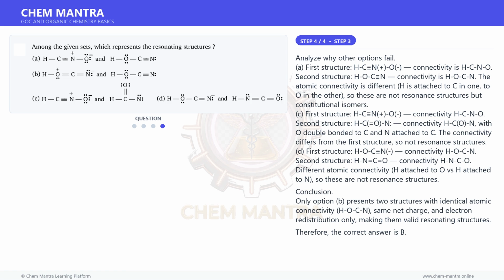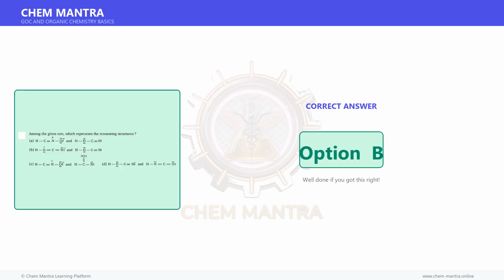Conclusion. Only option B presents two structures with identical atomic connectivity, HOCN, same net charge, and electron redistribution only, making them valid resonating structures. Therefore, the correct answer is option B.